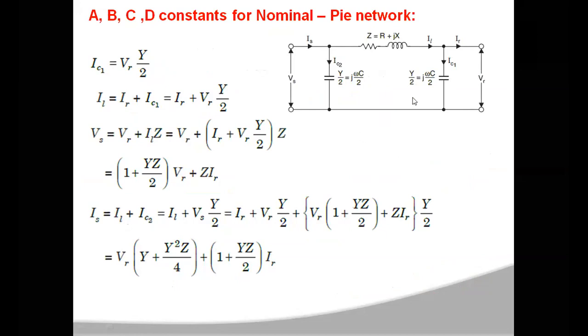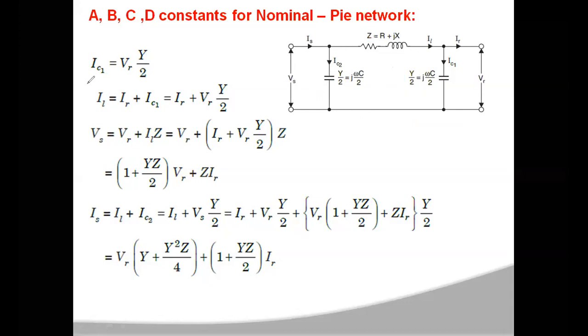You take the same pi network again. This is Z, and the capacitance is represented with Y by 2 on both sides. Shunt parameters are always represented with admittances, for easy calculations.